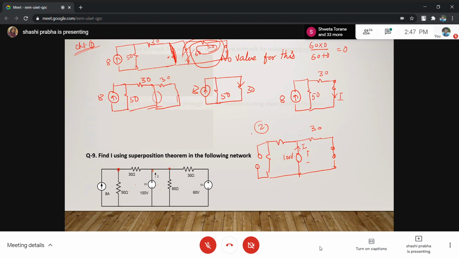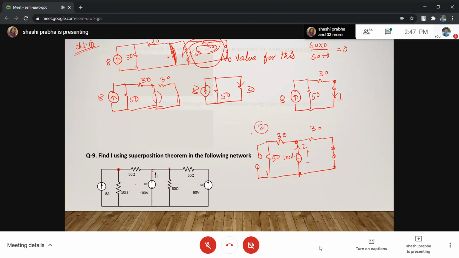Can you find this current? If you have any problem, look, can we find it? This is 50, this is 30, this is 30. So what is the voltage between these 2 points? 100 volts, right?